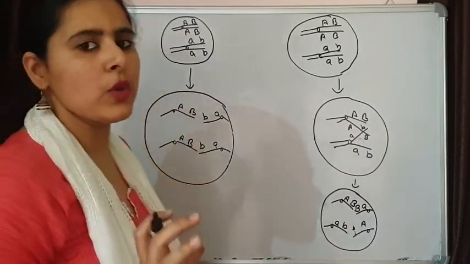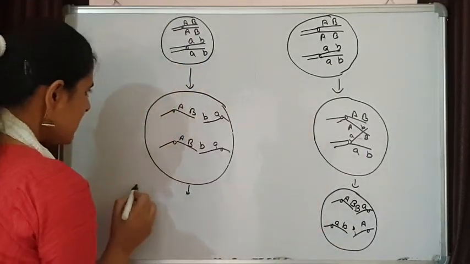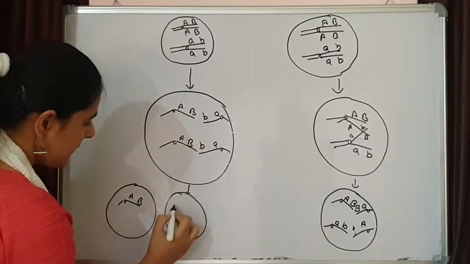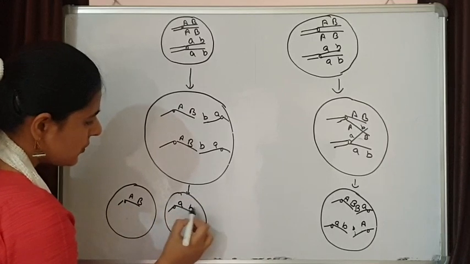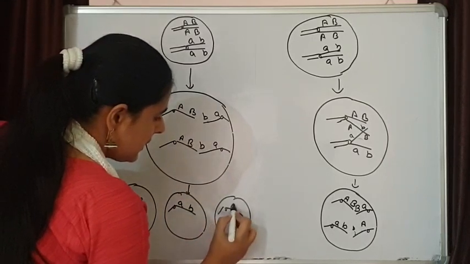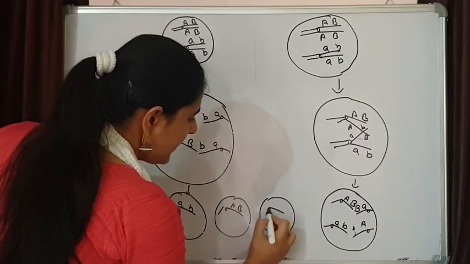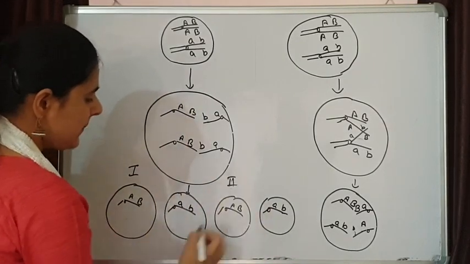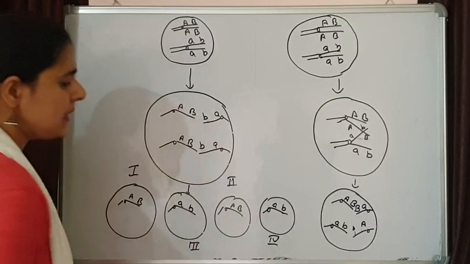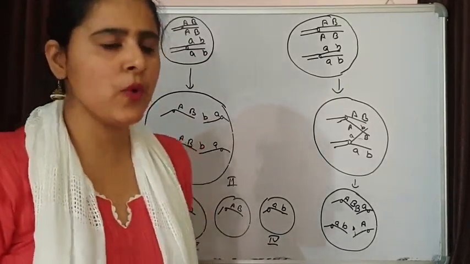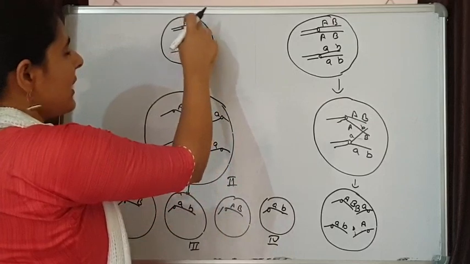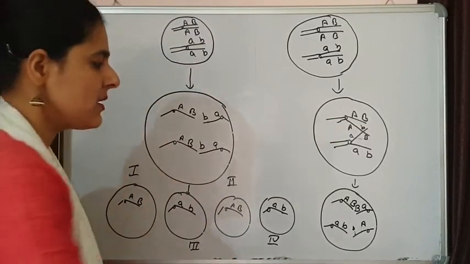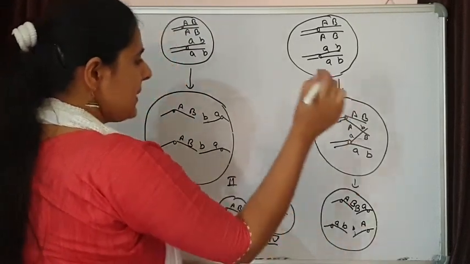And when gametes are going to form from here, 4 gametes are going to form. 1, 2, 3 and 4. All 2 types. These 2 are same and these 2 are also same. Means only 2 type of gametes are going to form over here. No recombination is there. We are having a combination of capital A, capital B and a, small b. No changes. But what is happening over here in these gametes?